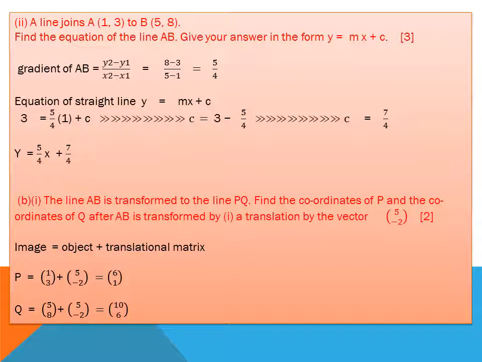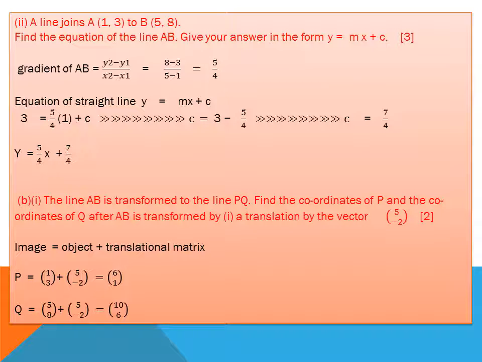In part 2, a line joining AB, find the equation of line AB. This question is also in paper 2. It's a part of paper 1, paper 2 and paper 4. So first you find the gradient, because the equation of a line is y is equal to mx plus c. m is the gradient, c is the y-intercept. The gradient is y2 minus y1 over x2 minus x1. I replace the values of x1, y1 and x2, y2. I find 5 over 4.